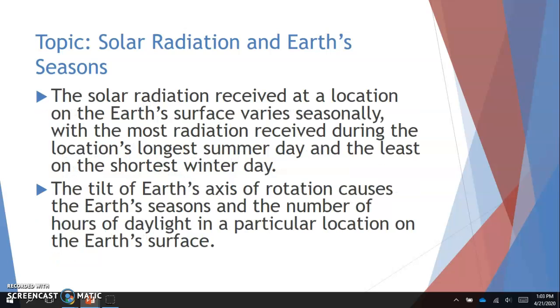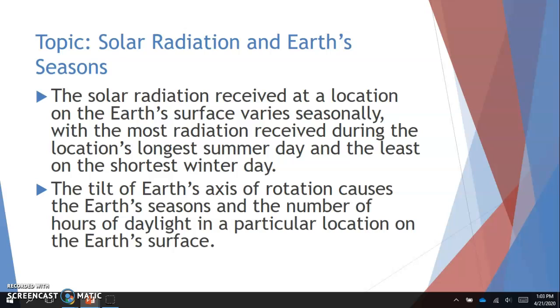Okay, and so as we rotate through space around our sun, the solar radiation that's received at a location on the Earth's surface varies seasonally, right? So when we are in our summer months, we are receiving more solar radiation. When we're in our winter months, we're receiving less, okay? So the most radiation is received during the location's longest summer day, which is summer solstice.